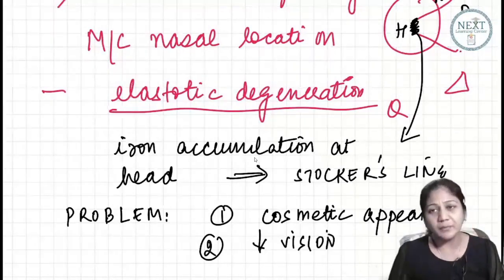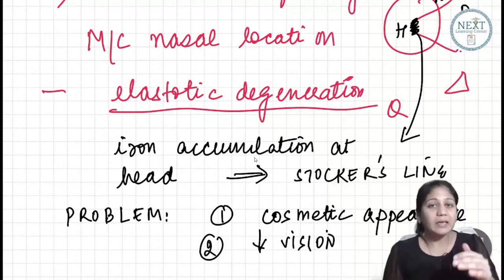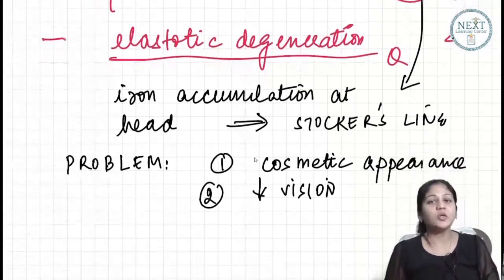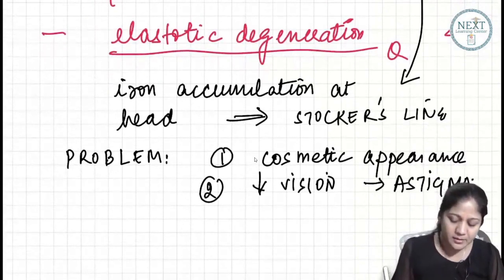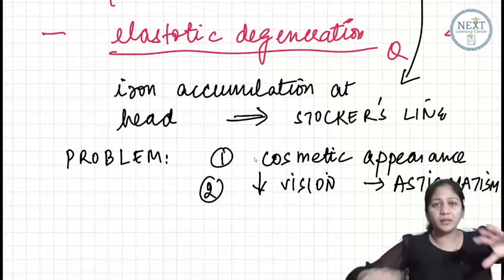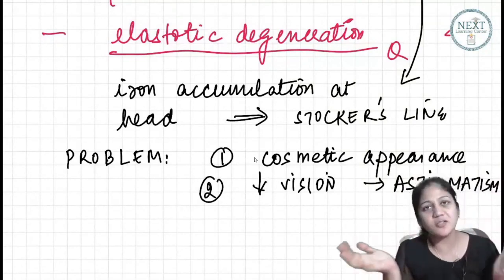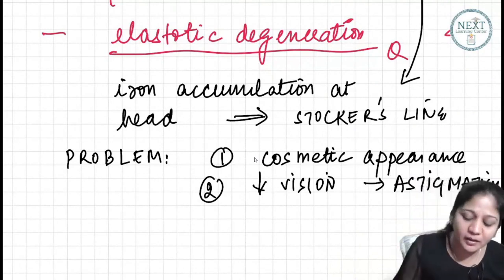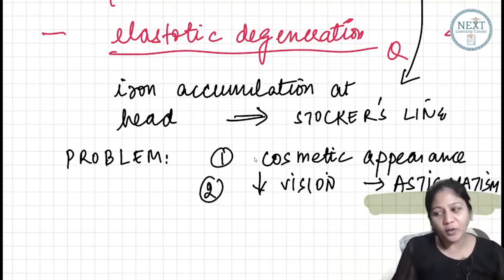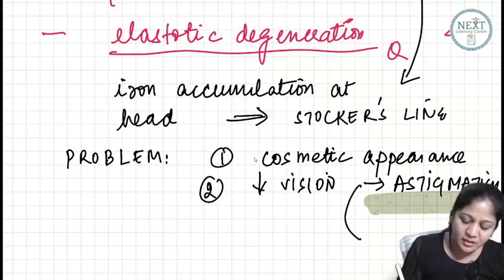Now guys, this is something which you must understand. The cause of the decrease in vision early is not pupillary encroachment. It is because of astigmatism. Why astigmatism? When something grows over the cornea, so what will happen? It is going to change the shape and curvature of the cornea. So if the shape and curvature of the cornea changes, what refractive error will you have? You will have astigmatism. I hope this is clear. Okay? So the most important cause of decrease in vision is astigmatism.